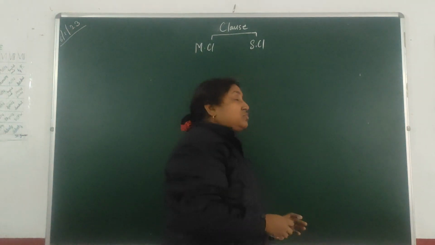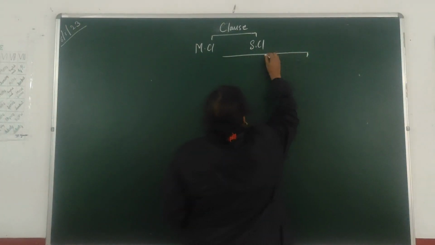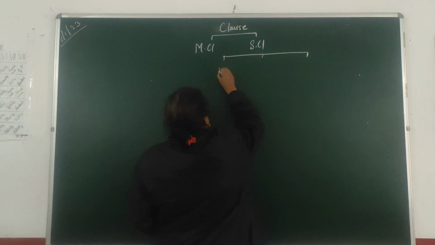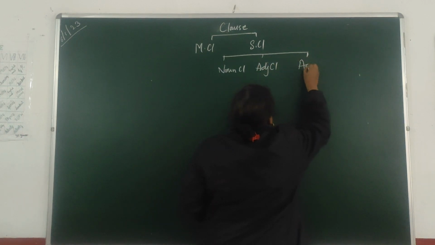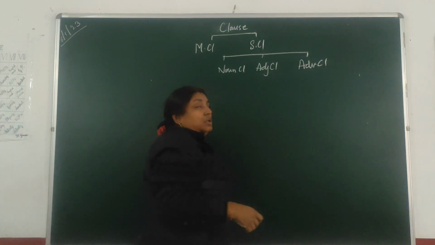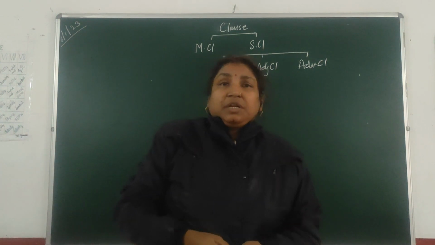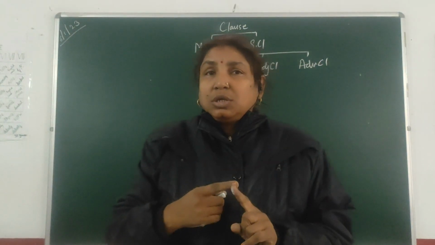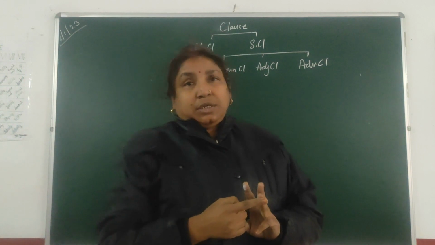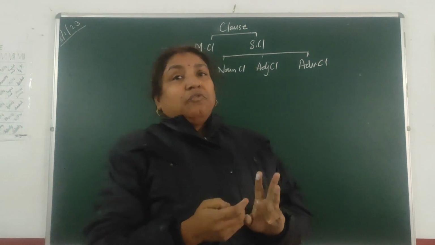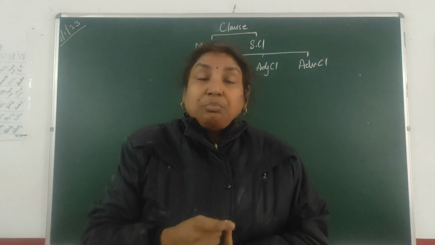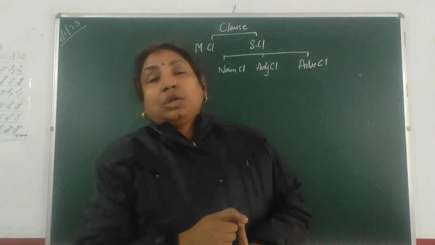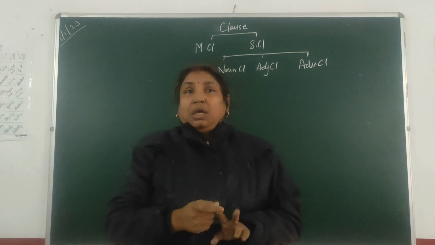We have three types of subordinate clauses, that is noun clause, adjective clause and an adverb clause. If the clause carries out the function of a noun, behaves like a noun, we call it a noun clause.